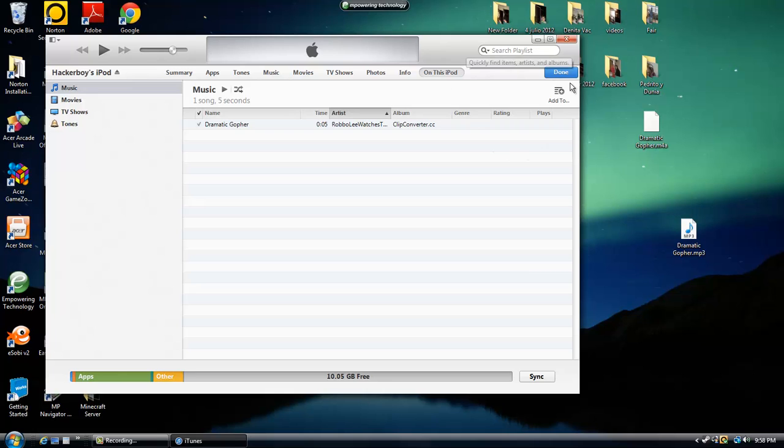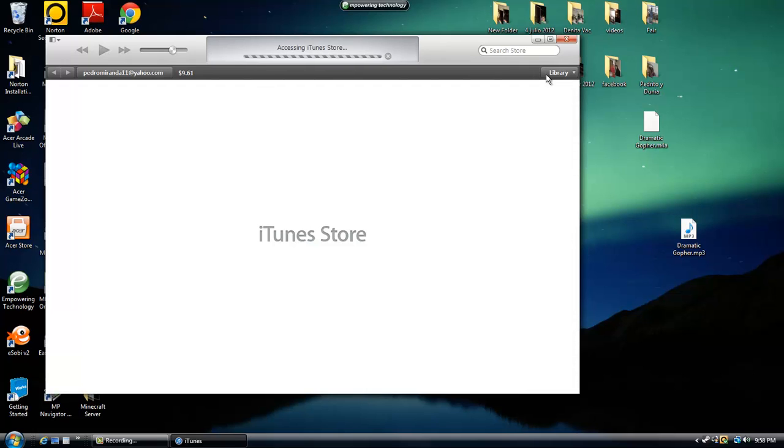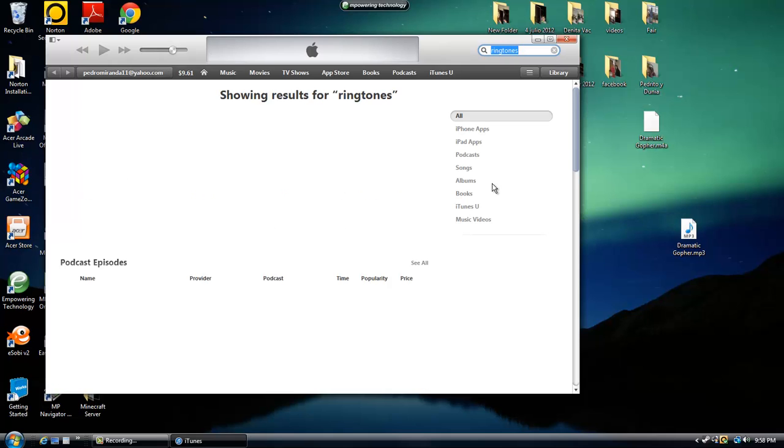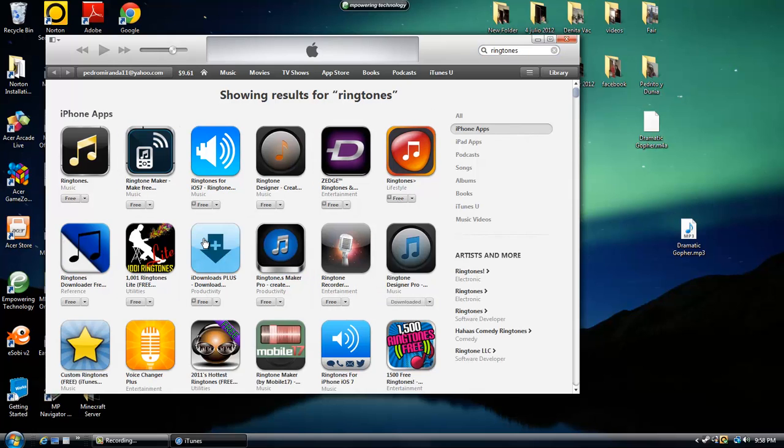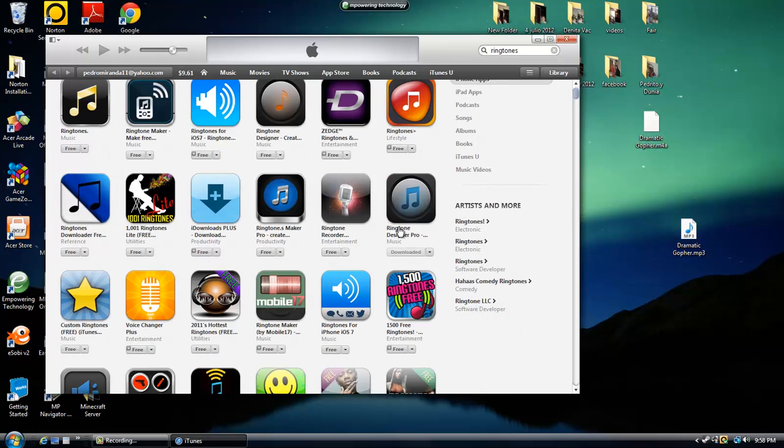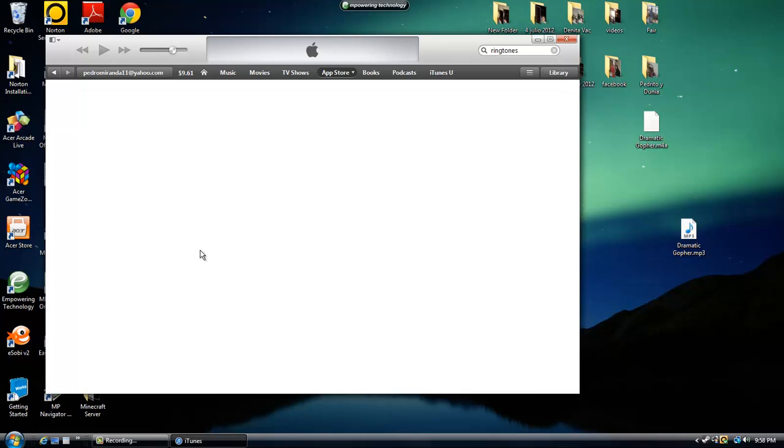Now, check on your Apple device that you have that song. You want to go to search ringtones. Now this app does cost 99 cents, and please don't exit out of the video. It's just 99 cents, not a big deal if you really think about it. I had a problem with this a long time ago. I'm gonna click see all, and it's gonna be this one, Ringtone Designer Pro.